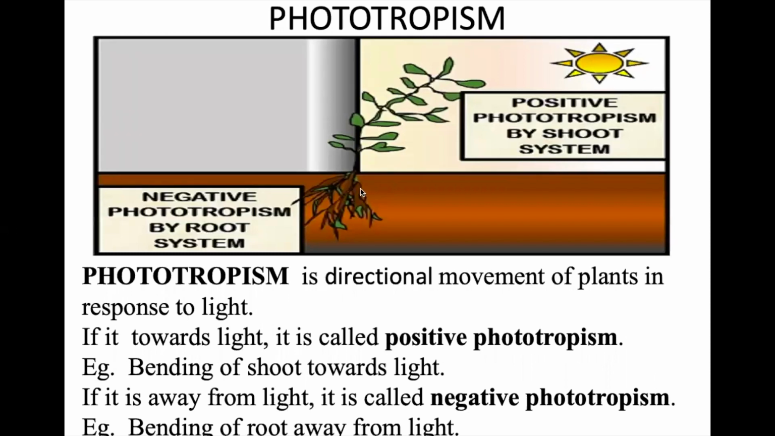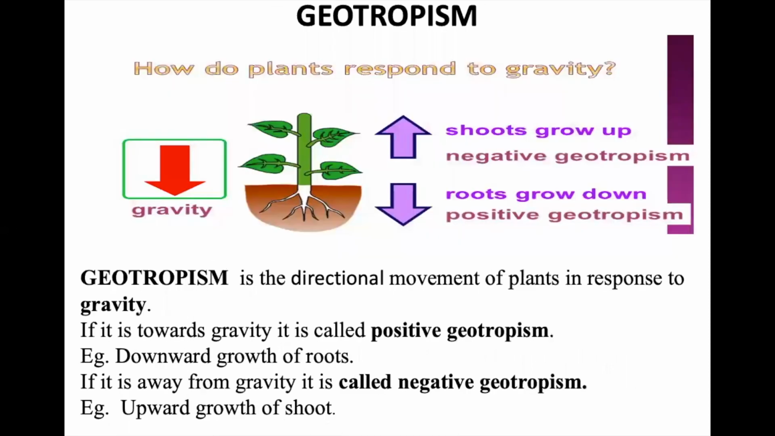So you can see this is a negative phototropism, away from the light, and this shoot is a positive phototropism. In geotropism, this is a negative geotropism and the roots are the positive geotropism.